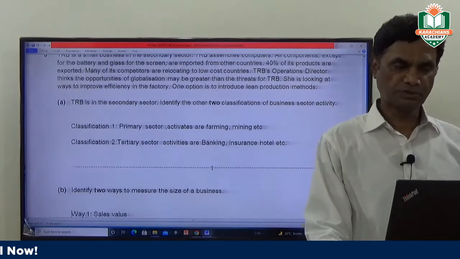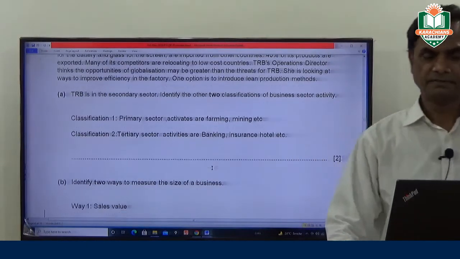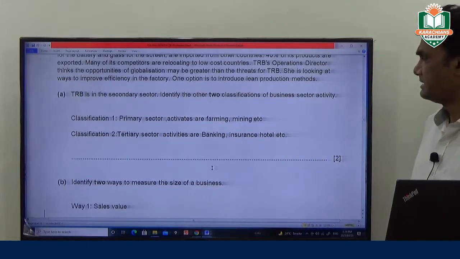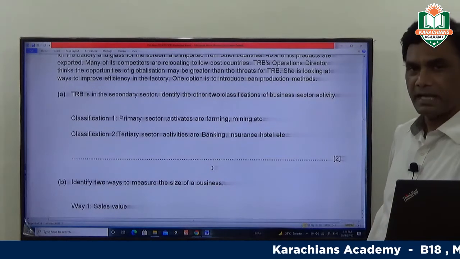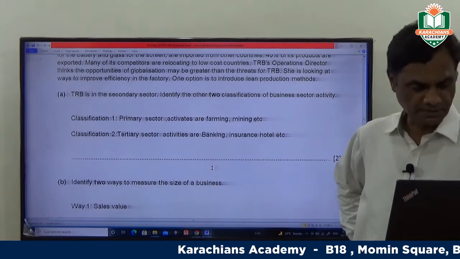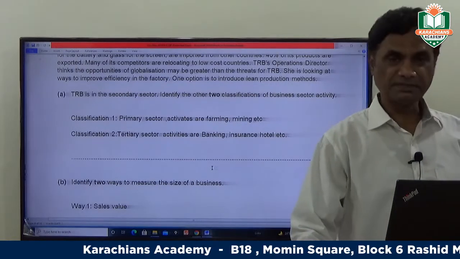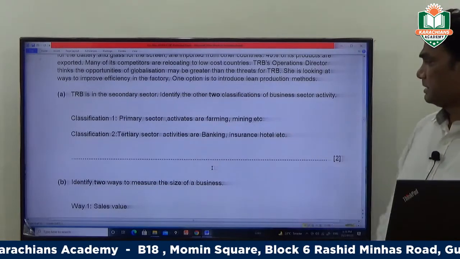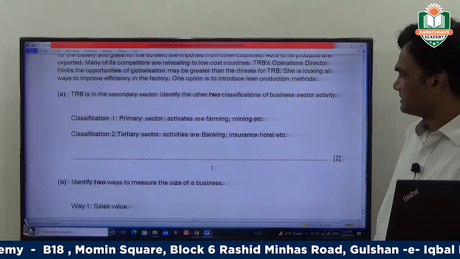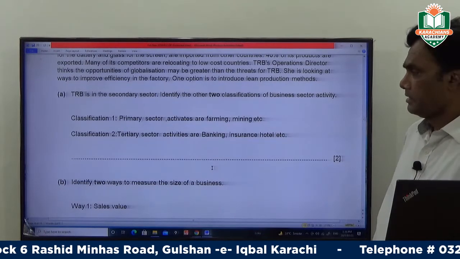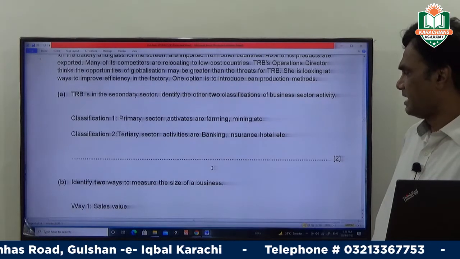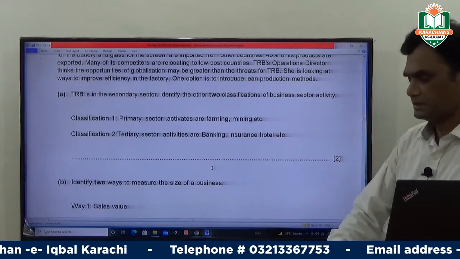Now come to question number 3A. TRB is in the secondary sector. Identify the other two classifications of business sector activity. This question comes from the chapter Classification of Business. The other two classifications are primary sector activities, such as farming and mining, etc. Tertiary sector activities are banking, insurance, and the hotel industry, etc.